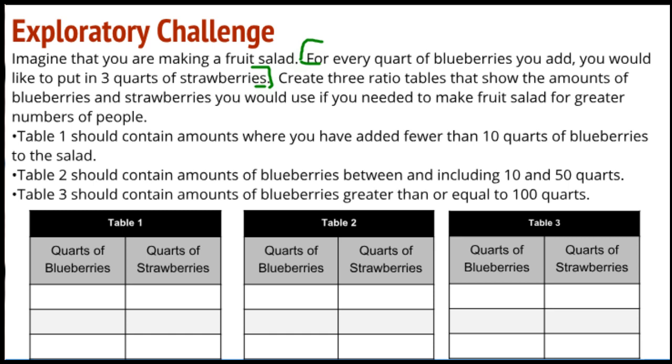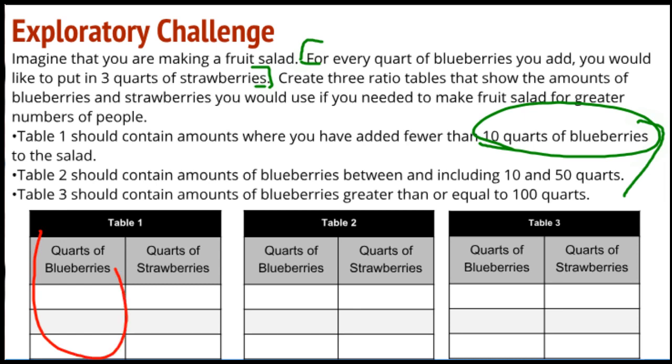Create 3 ratio tables that show the amounts of blueberries and strawberries you would use if you needed to make fruit salad for greater numbers of people. And then we have 3 sets of instructions here. Each table is going to be a little bit different, and it's important that we pay attention to the directions for these tables. Table 1, we are going to have fewer than 10 quarts of blueberries. So in table 1, all of my numbers for blueberries have to be less than 10.